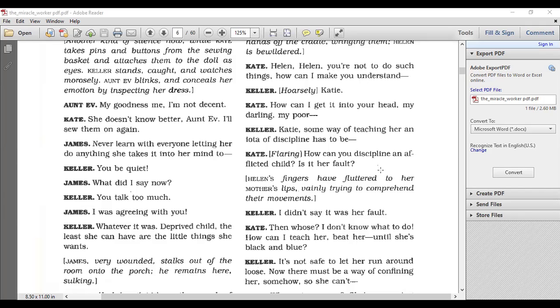So here we see that Kate is finding an excuse for Helen, and she's saying, but she doesn't know better. When she says she doesn't know better, what is she doing with Helen? Is she going to punish her? Does Kate plan on punishing her, Nano? Can you please explain?